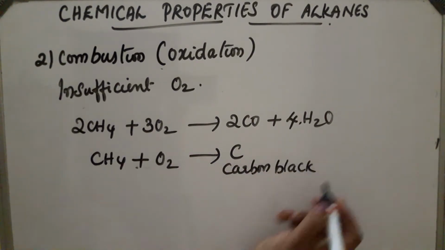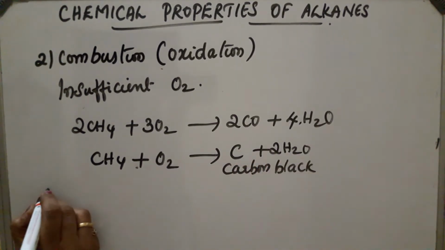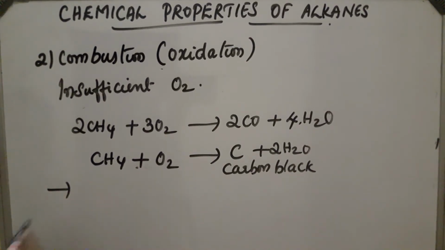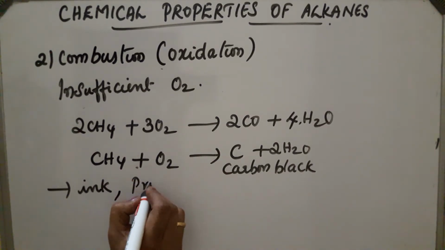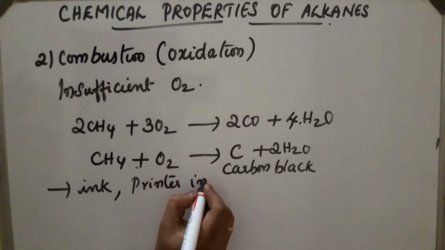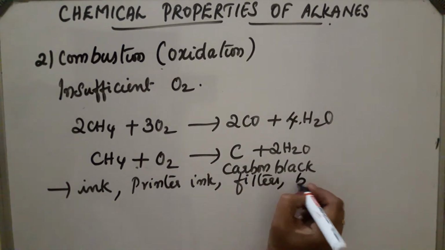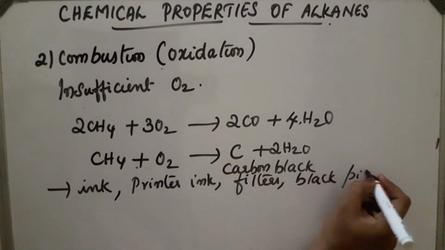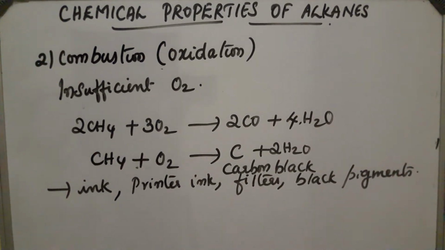This carbon black has many uses, plus 2H2O. Carbon black is used in many cases for the manufacture of ink, including printer ink. Filters can also be made using this. Also black pigments for different purposes are made from carbon black. This much about the combustion reaction: combustion with a sufficient amount of oxygen and an insufficient amount of oxygen.